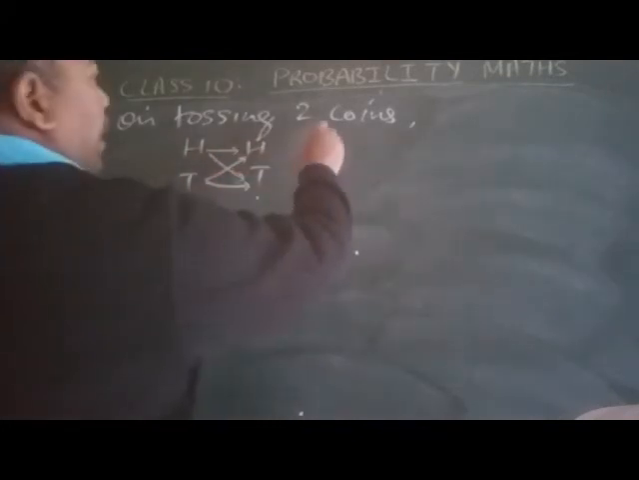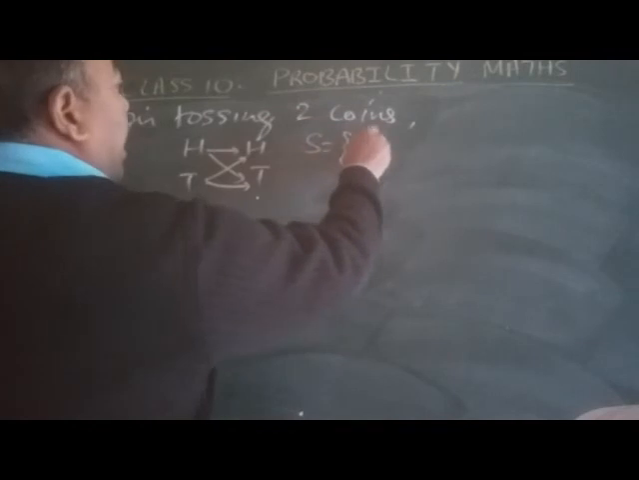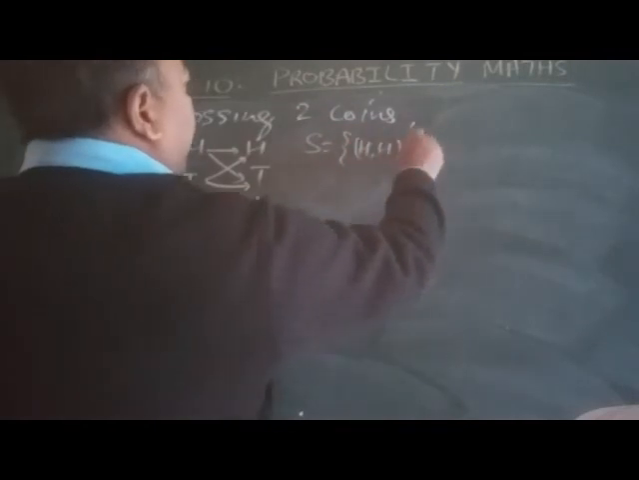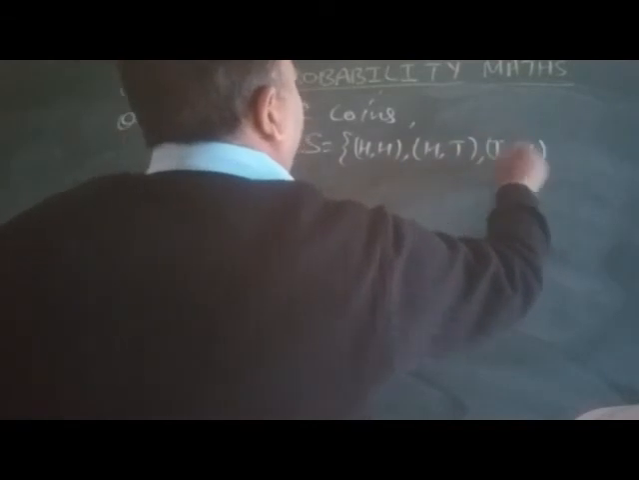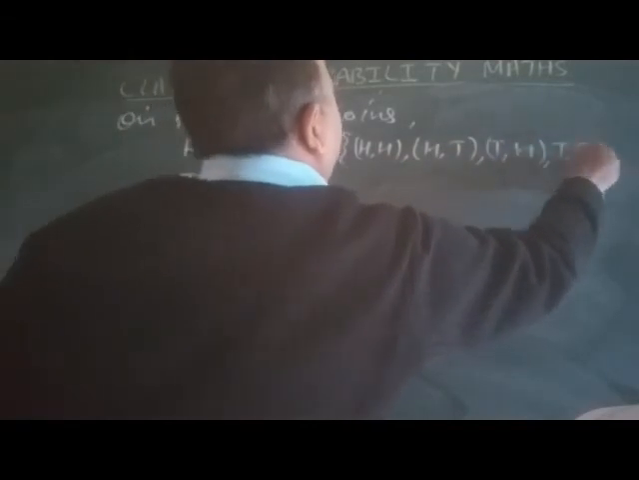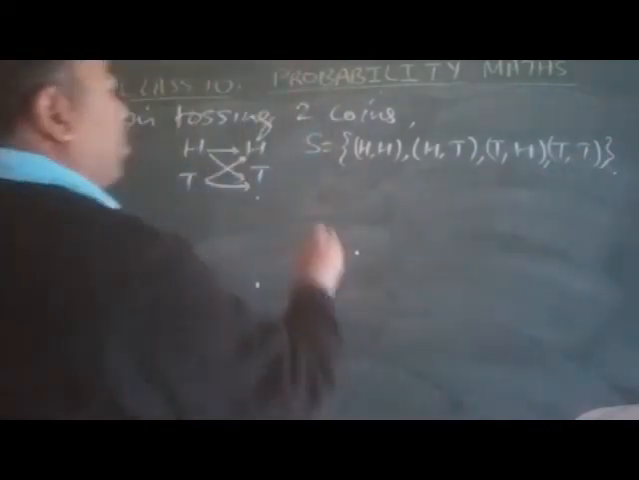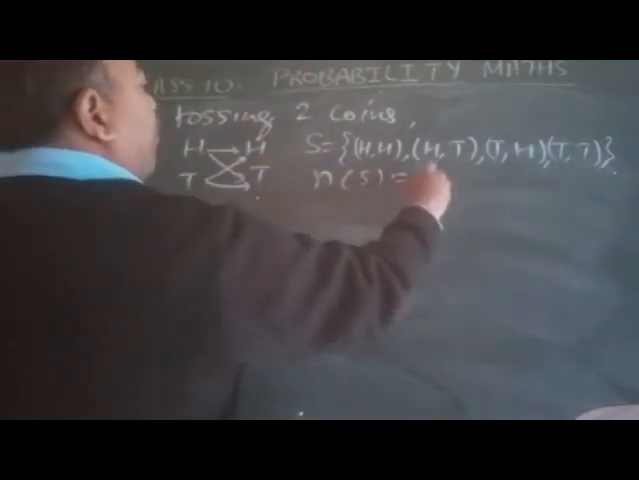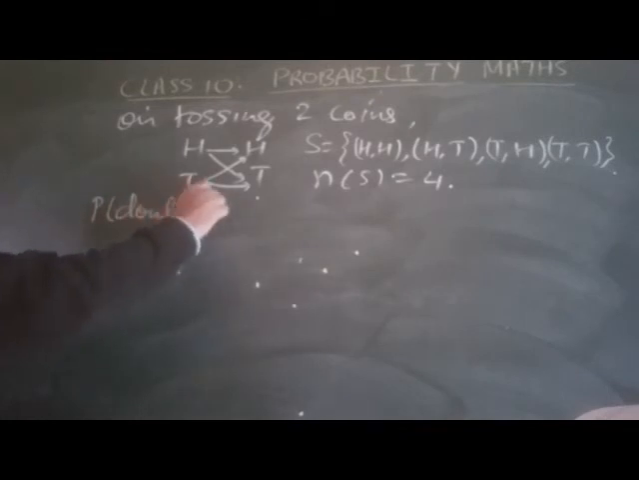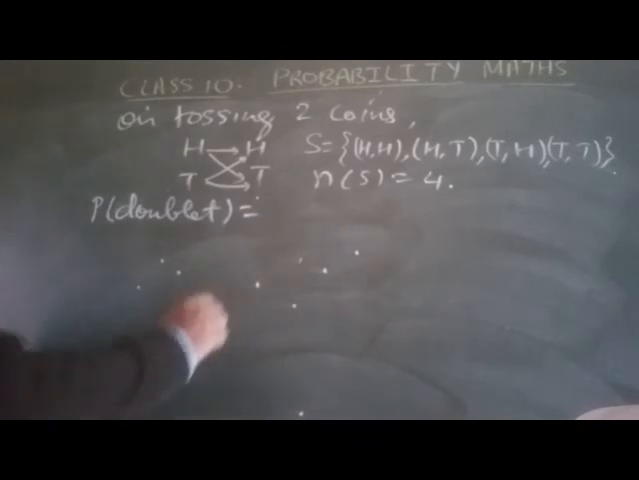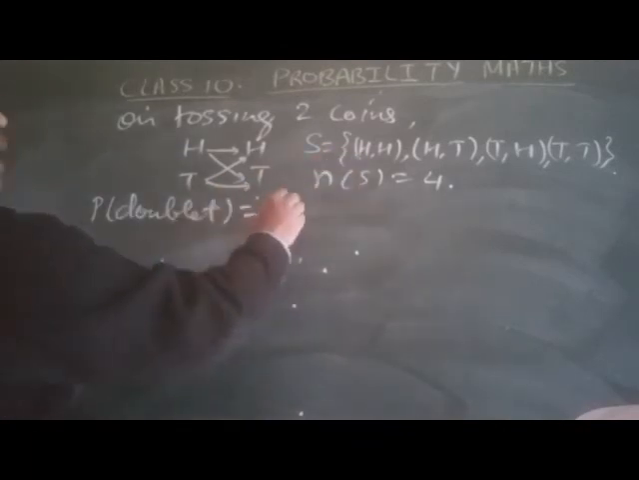So here the possible outcomes are head head, head tail, tail head, and tail tail. The total number is 4. Now the question is, what is the probability of a doublet? Doublet means both are head or both are tail.